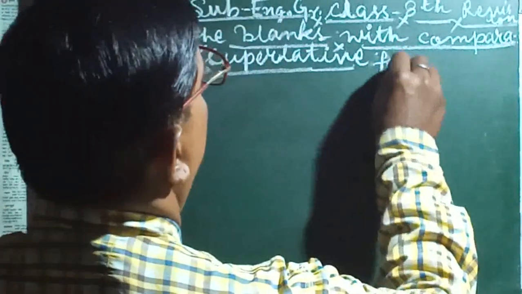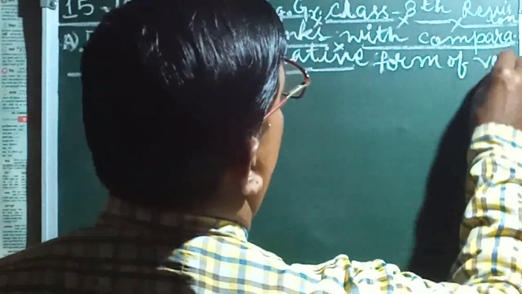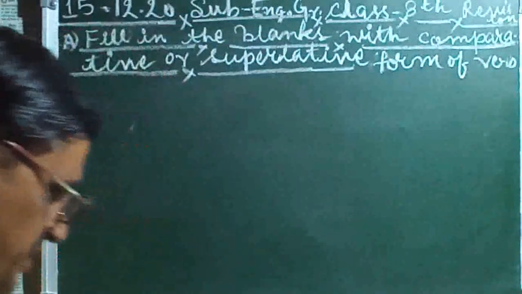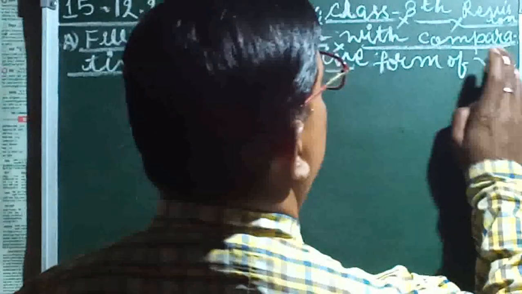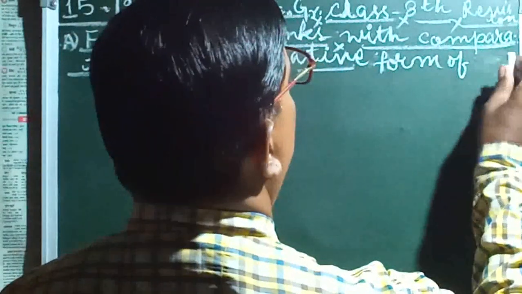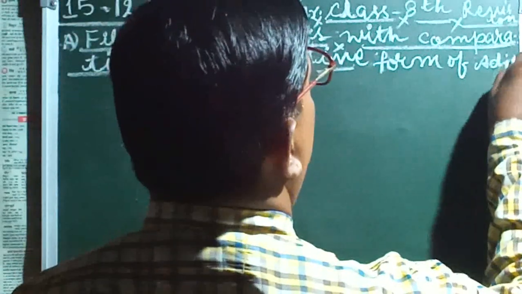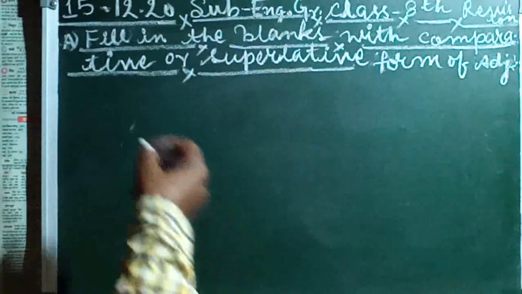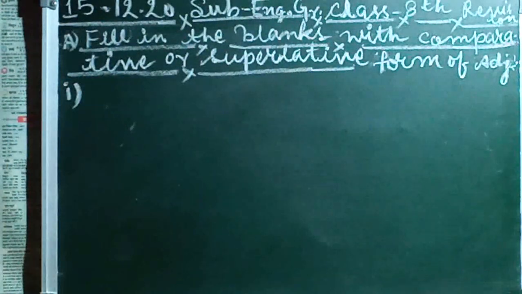Superlative form of verb. Means this is verb there is given here. We can write here adjective, not a verb here. This superlative form of adjective. Superlative or comparative form of the adjective. In it, number 1 I am taking. Students, very properly you have to fill.